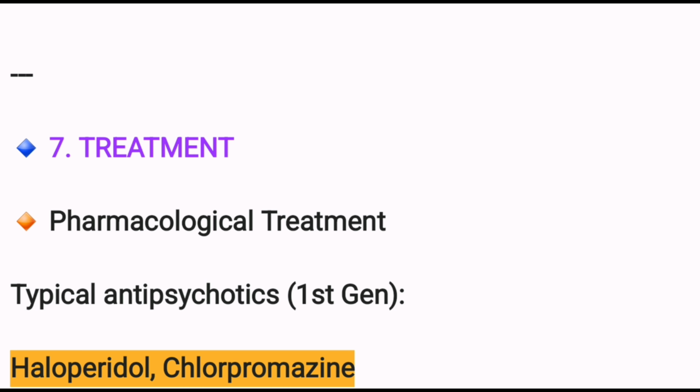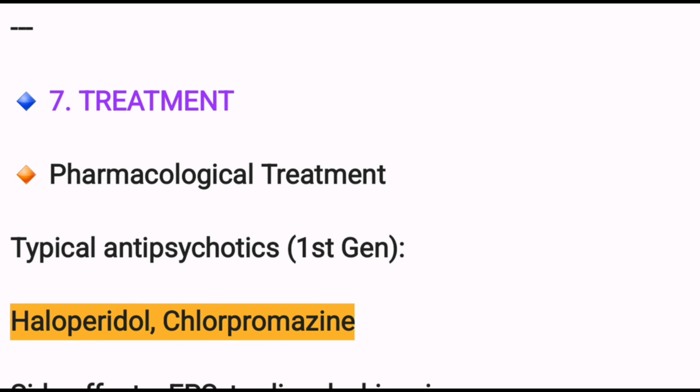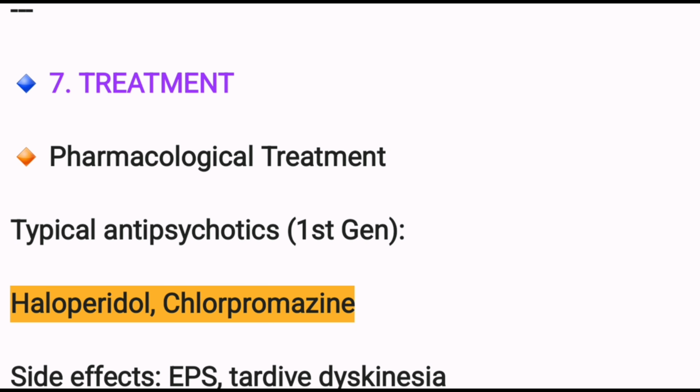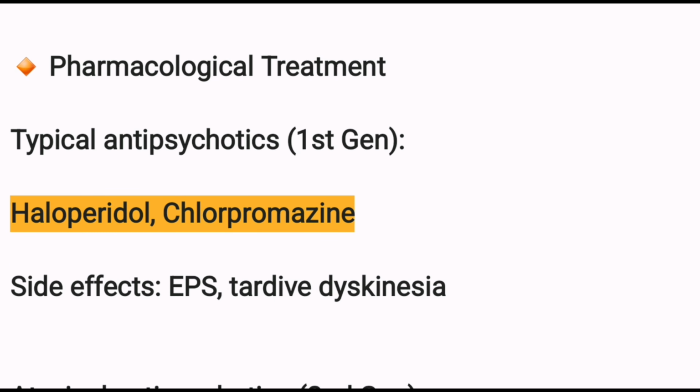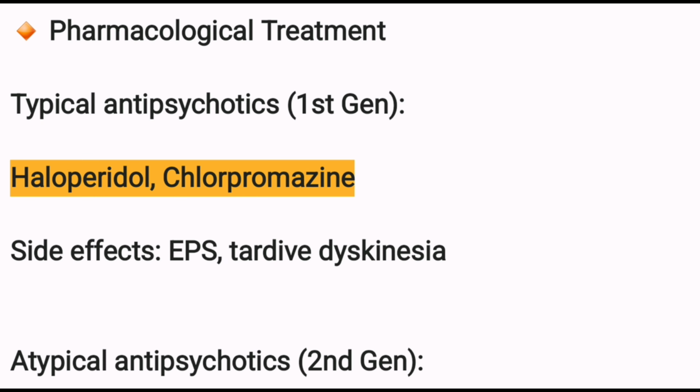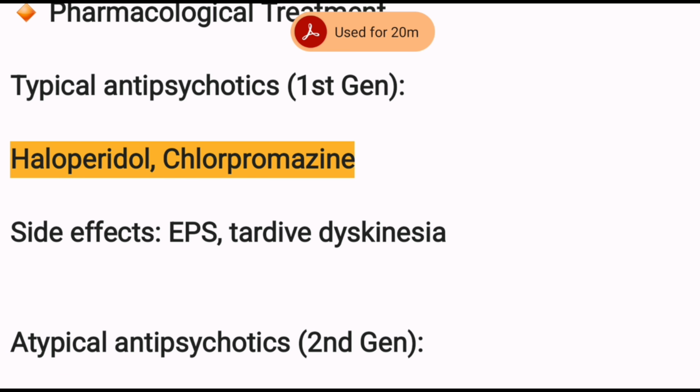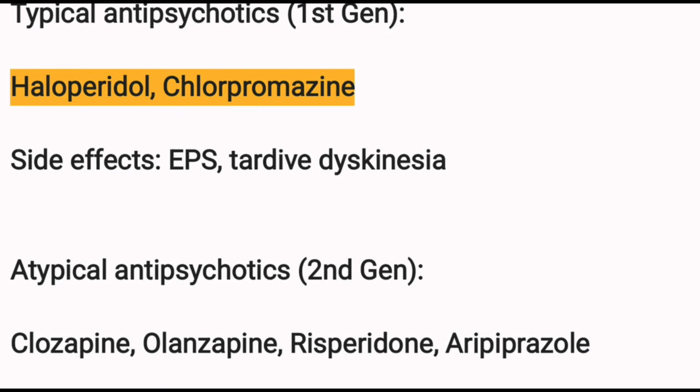Then treatment. Pharmacological treatment: typically first generation antipsychotic drugs we give to schizophrenia patients, like haloperidol and chlorpromazine. Side effects: what are the side effects of haloperidol and chlorpromazine? EPS, tardive dyskinesia.